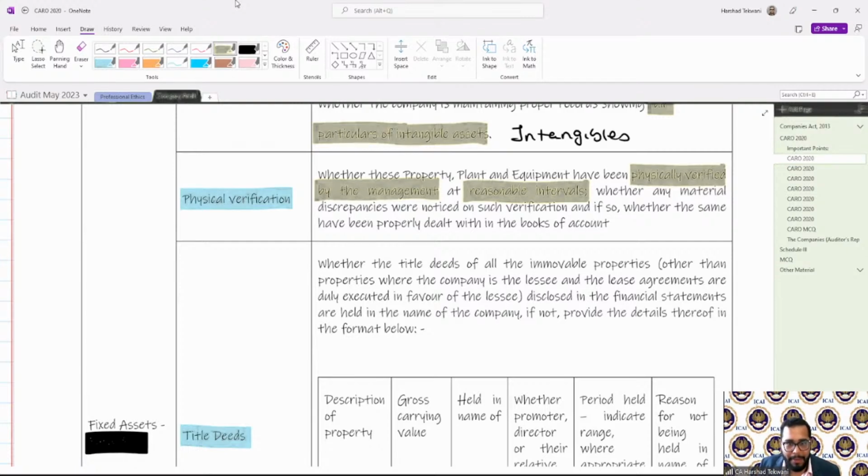Simultaneously, on the same line, I will be showing you the live audit report so that you will come to know how it is reported in a real audit report. Just a minute.